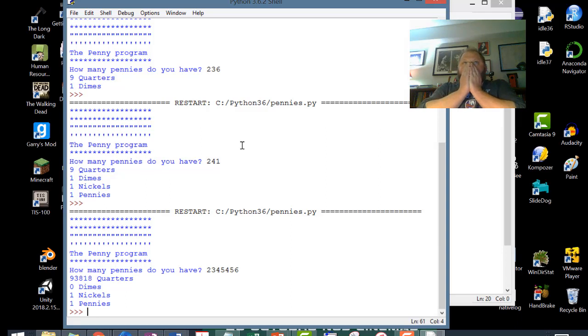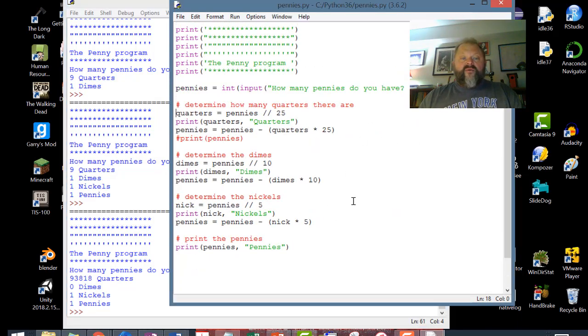What happened? Notice the pregnant pause in order for you to solve the question yourself. What's going on there that looks a little weird? 0 dimes, yeah? If there's no dimes, why bother put it to the screen? Why report it? Let's see if we can somehow alter our program to make it look a little better. So if there are no dimes, we don't print it to the screen. It's actually not that hard with some of the stuff that we've learned already.